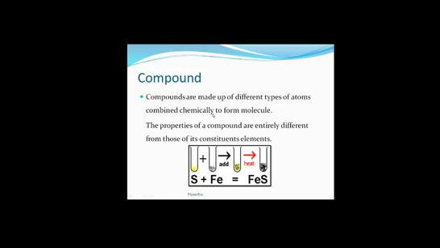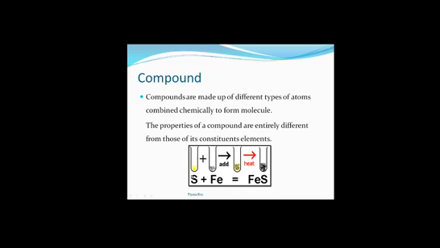Come to the compound part. What is a compound? Compounds are made up of different types of atoms combined chemically to form molecules. Here two or more than two different elements are combined together in a fixed ratio, combined chemically to form a molecule of a compound. And the properties of a compound are entirely different from those of its constituent elements. See, what is this?